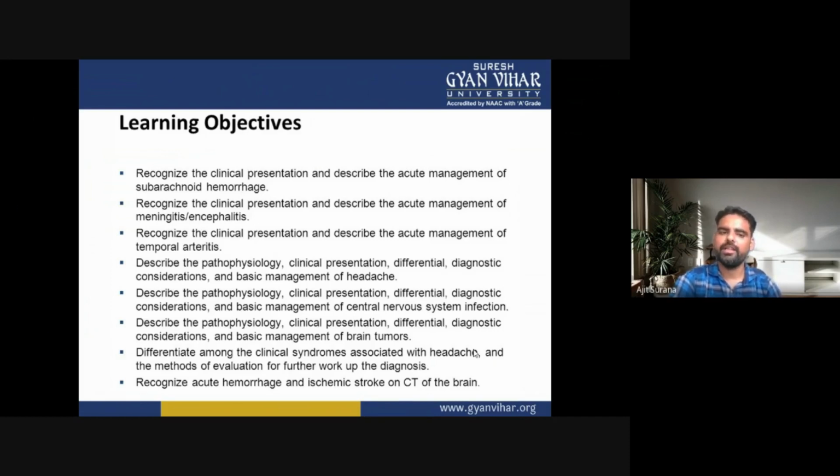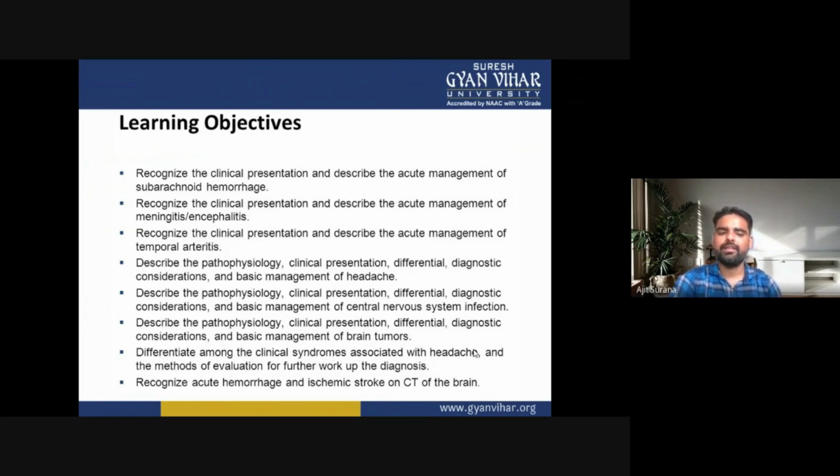of the subarachnoid hemorrhage. Second, we recognize the clinical presentation and describe the acute management of meningitis or encephalitis. For any condition of meningitis or encephalitis, we recognize its clinical features and its acute management. Third, we recognize the clinical presentation and describe the acute management of temporal arteritis. Any problem related to temporal arteritis, we recognize its clinical features.